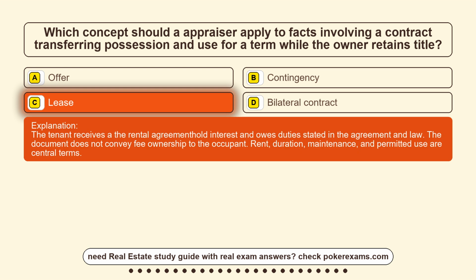The tenant receives a leasehold interest and owes duties stated in the agreement and law. The document does not convey fee ownership to the occupant. Rent, duration, maintenance, and permitted use are central terms.